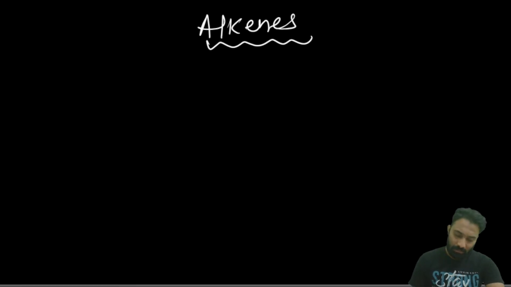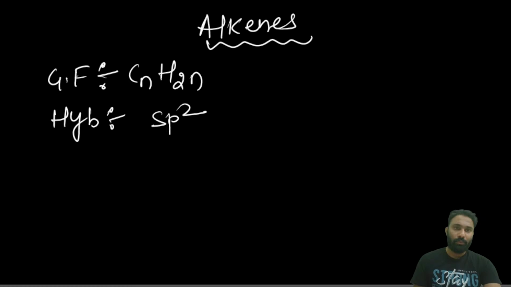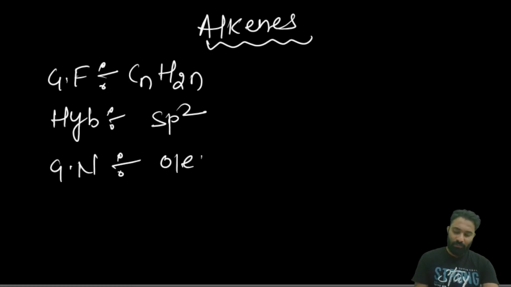Next, the general formula of the alkene is CnH2n. The hybridization of the alkene is sp2. The general name of the alkene is olefin.